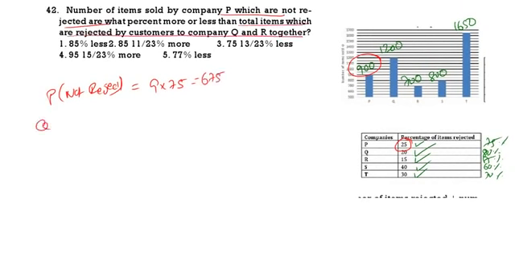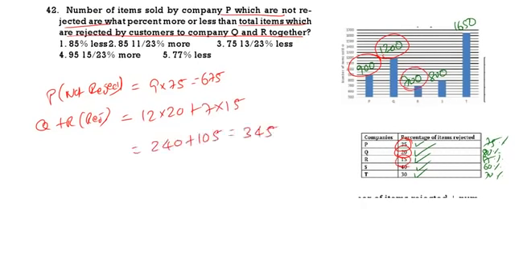Total items which are rejected by Q and R together, Q plus R rejected, we have to calculate. Now Q is 1200, rejected 20, so it is 12 into 20 plus R. R we are having 700, rejected is 15, 7 into 15. That is 240 plus 105, 345. Now this is 675, this is 345. 675 is definitely more than 345 by 330.